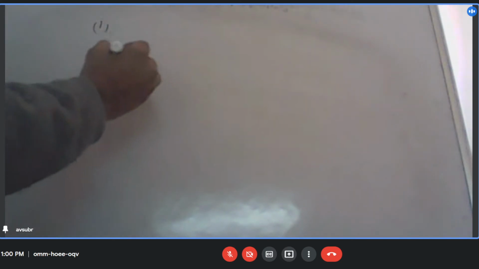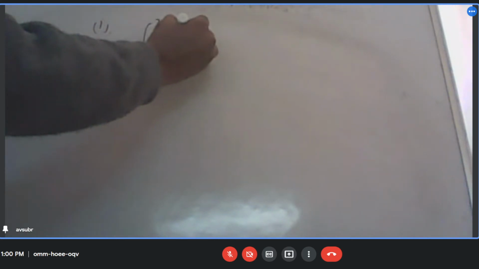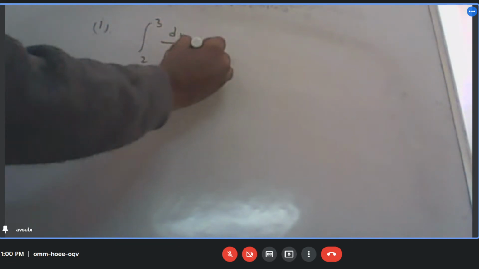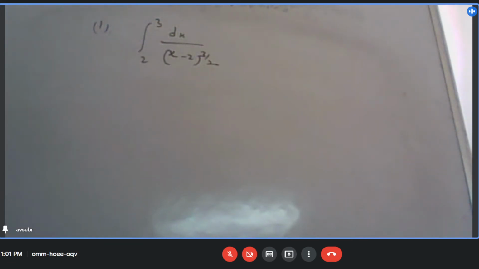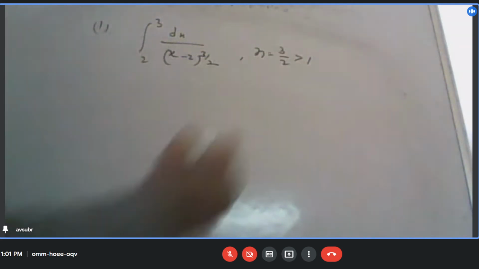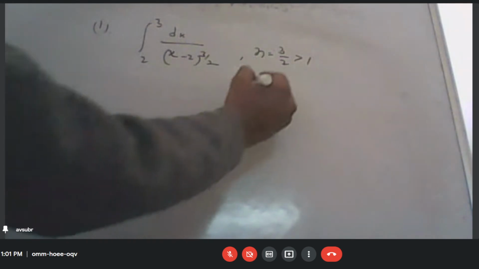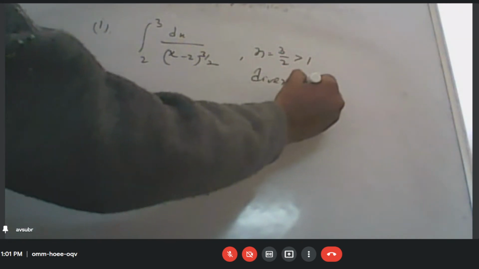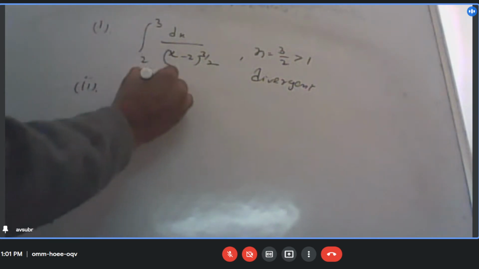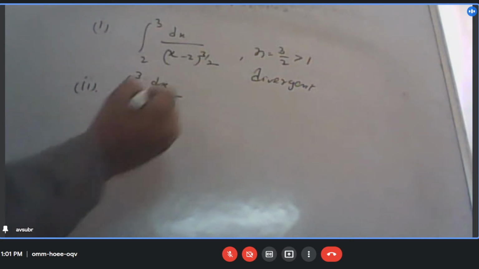So now I give corollaries for this one. Let us say this is the case. Is it divergent or convergent? What is the value of n? It is greater than 1, so divergent. Then next is the integral from minus 3 to 3 of dx by x plus 3. Is it divergent or convergent?